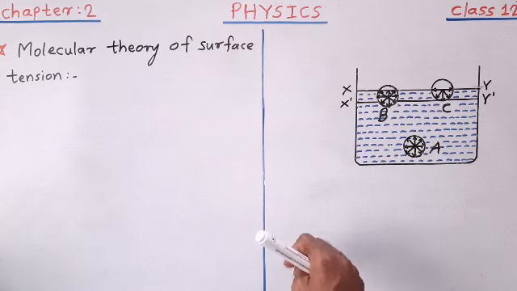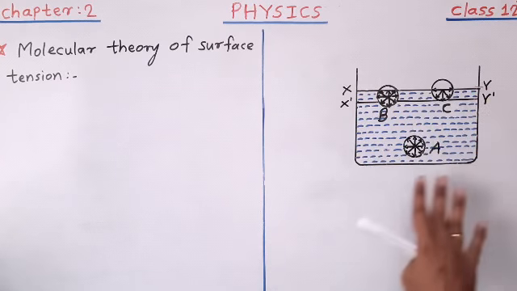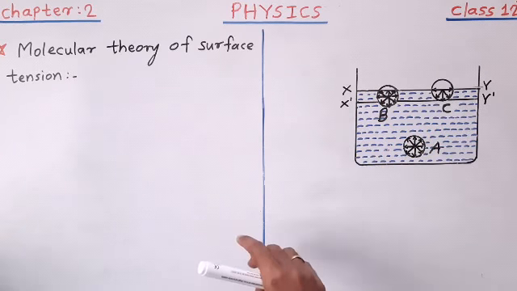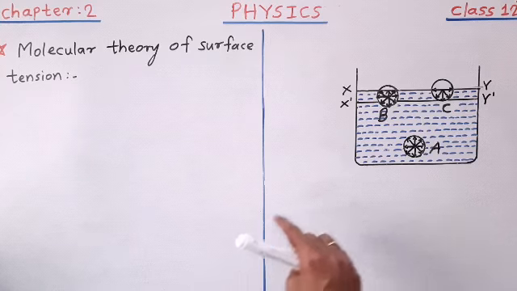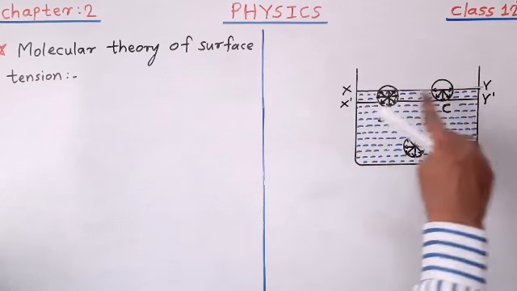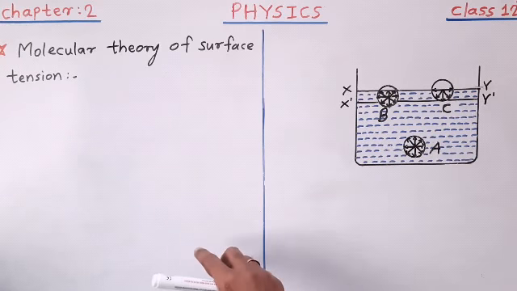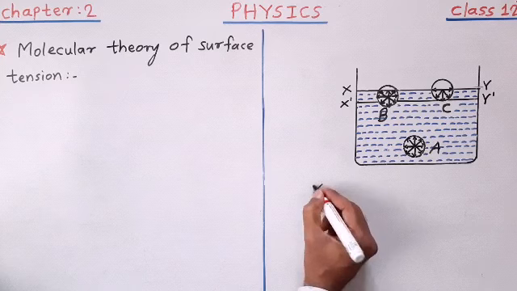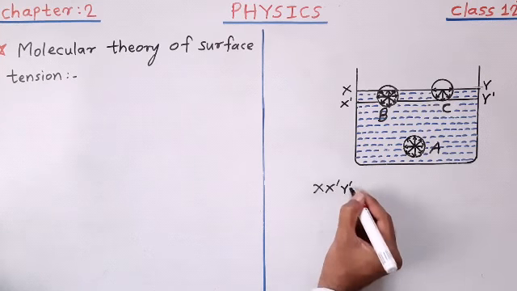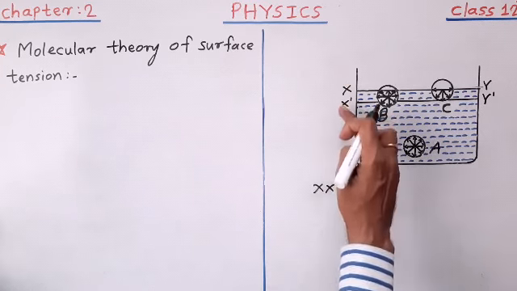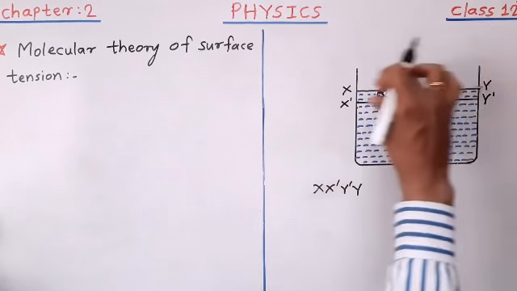So let us consider a container having some liquid inside. Suppose XY is the free surface of the liquid, and X'Y'. See here, XY to X'Y' is the surface film.